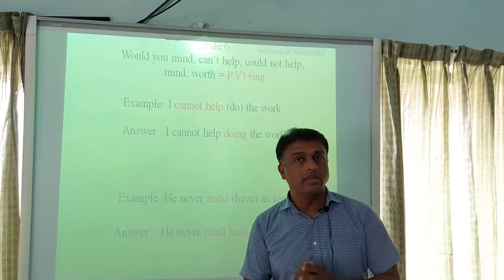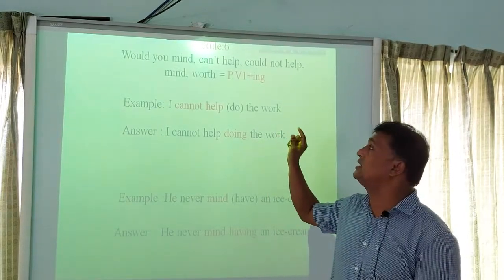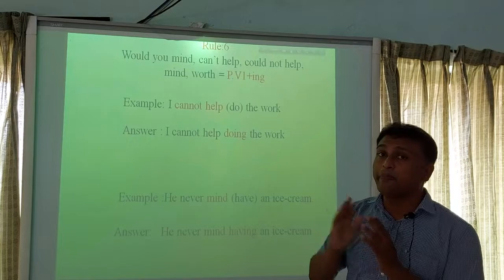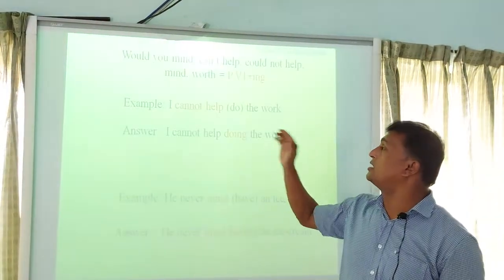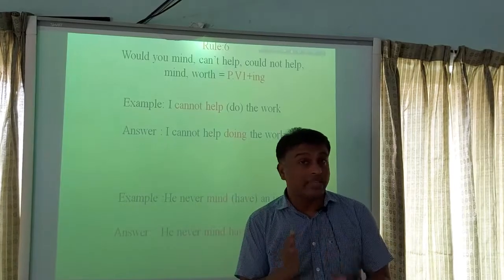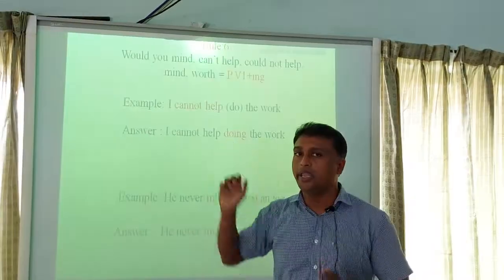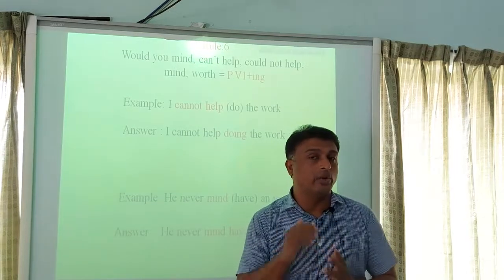Students, I think you have understood rule 6. Rule 6 is if you find would you mind, can't help, could not help, mind, would in a sentence, and if there is a verb after this word, you have to add ing with that verb.